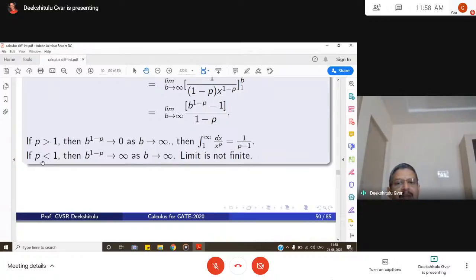What happens if p is less than 1? When p is less than 1, b is raised to a positive quantity. So as b goes to infinity, the limit is not finite.